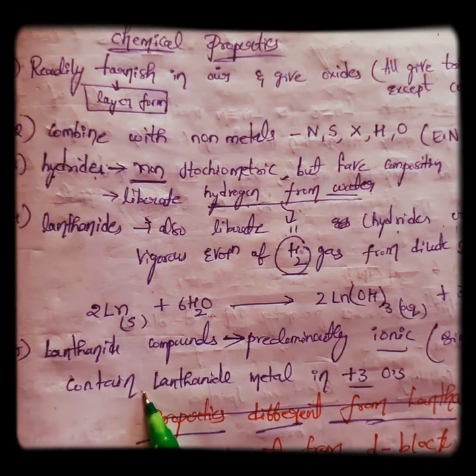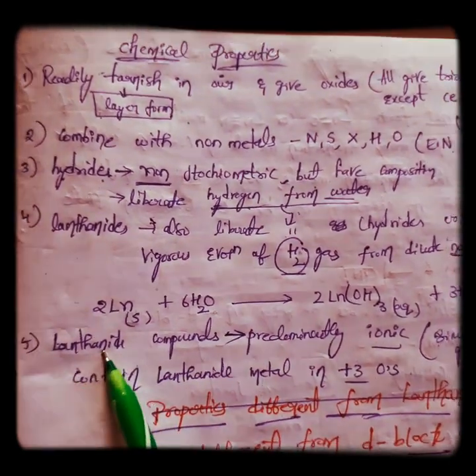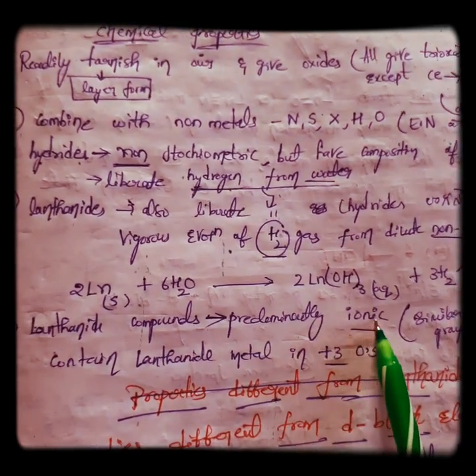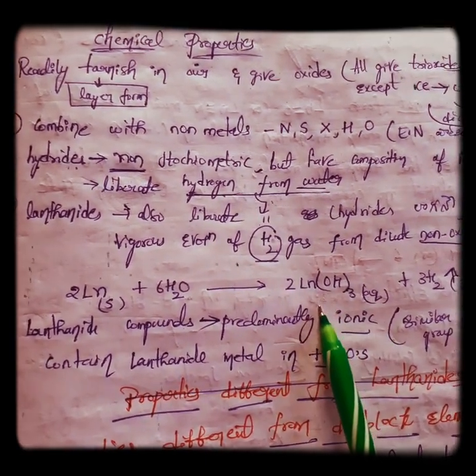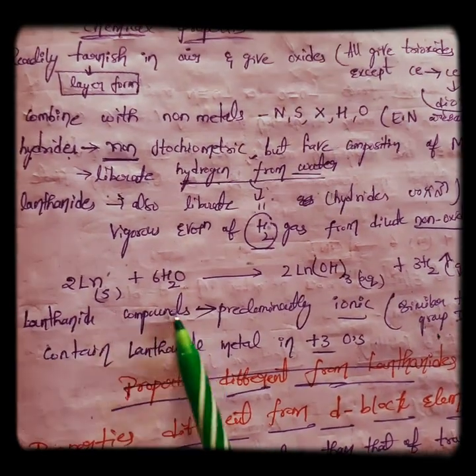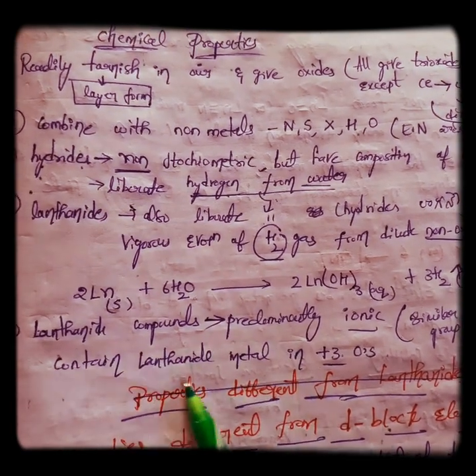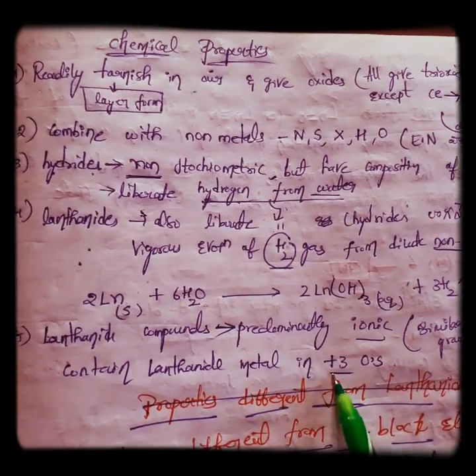Next, they contain the lanthanoid metal in the +3 oxidation state. These lanthanoid compounds are predominantly ionic, similar to group 2 elements, and the lanthanoid metal exhibits the +3 oxidation state.